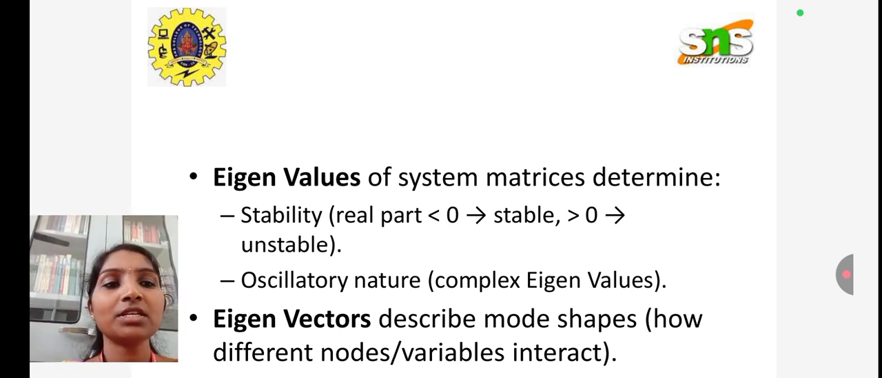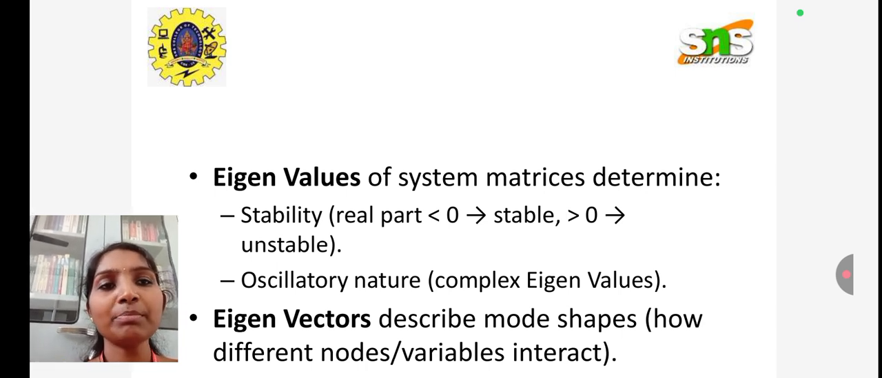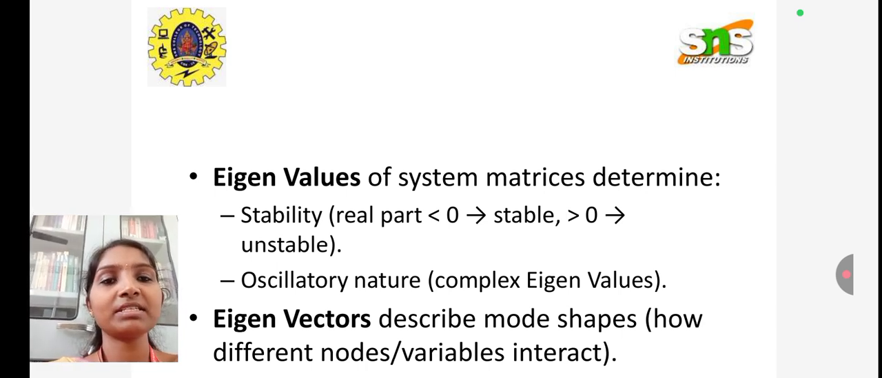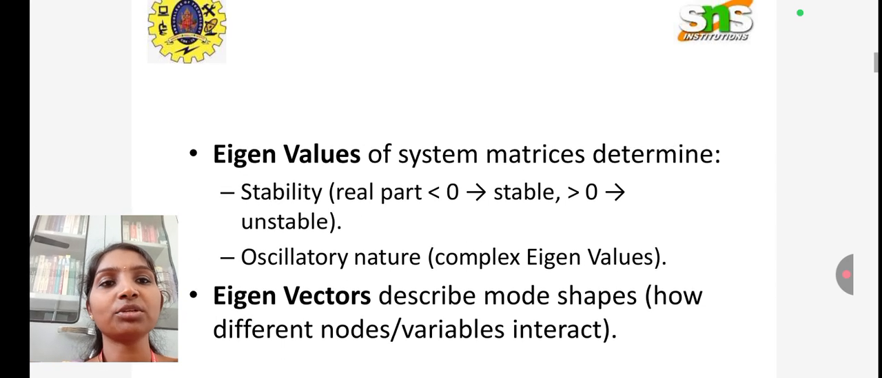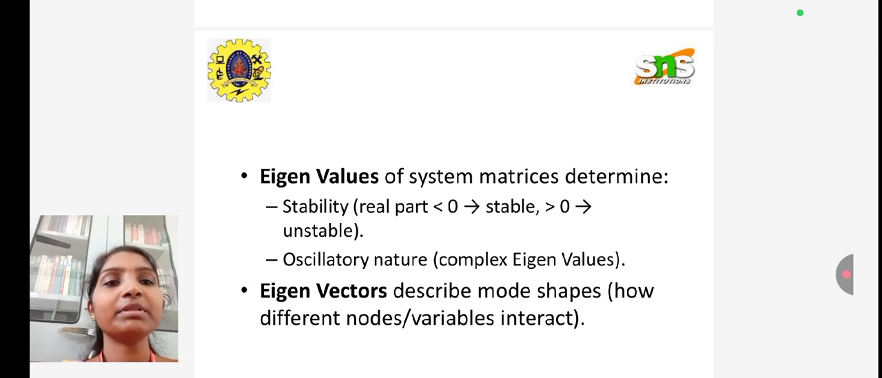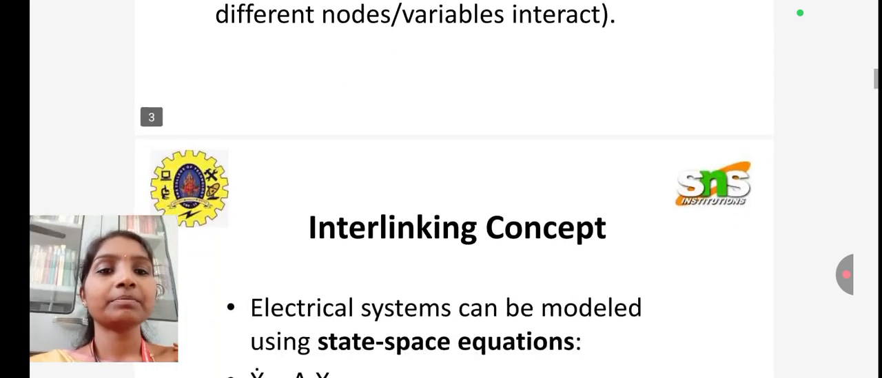The system is oscillatory in nature if you have complex eigenvalues. If the real part is less than 0, we name it a stable system. If the real part is greater than 0, we name it an unstable system. And if the real part is equal to 0, the system is oscillatory in nature. Eigenvectors describe the modes, shapes, and how different nodes or variables interact. So how things interact can be determined using eigenvectors.